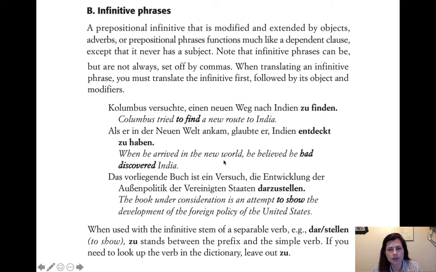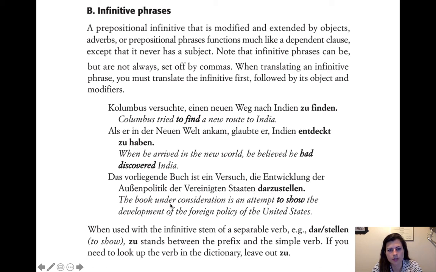And then, you see how the subject has to be the same as the first one. You couldn't just add something else, so you can't ever have a subject within that infinitive phrase. Das vorliegende Buch ist ein Versuch, die Entwicklung der Außenpolitik der Vereinigten Staaten darzustellen.